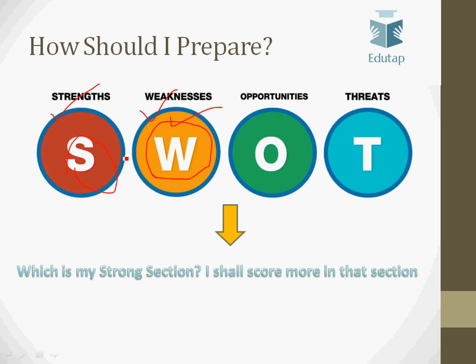Now there cannot be a universal rule that this section is a strength for everyone or this section is a weakness for everyone. So an individual will have to decide for himself or herself which section or component is a strength for him or her, and which section or component is a weakness. So you have to solve maximum number of questions, you have to attempt full length mock tests, and you will be able to identify your strengths and weaknesses through the mock tests.